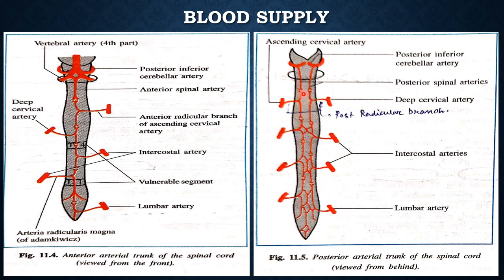It usually divides while descending into two collateral arteries along the medial and lateral sides of the dorsal nerve roots, and anastomoses with the posterior radicular artery. This is the posterior radicular artery, and this is the anterior radicular artery. Each posterior spinal artery anastomoses with the posterior radicular artery.